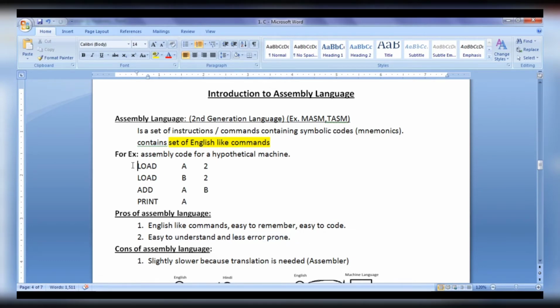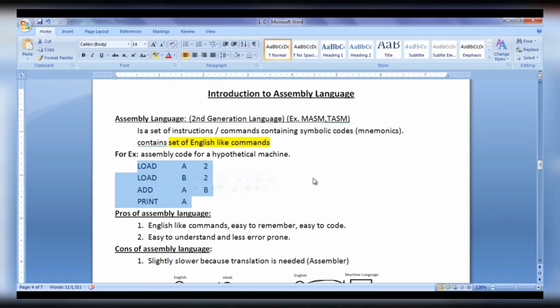But there are some limitations of assembly language, like we know that the computer knows only machine language. It understands everything in zeros and ones only. Then how can we give these English-like statements to the computer and let the computer execute?